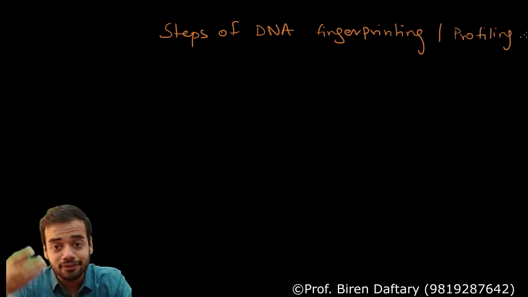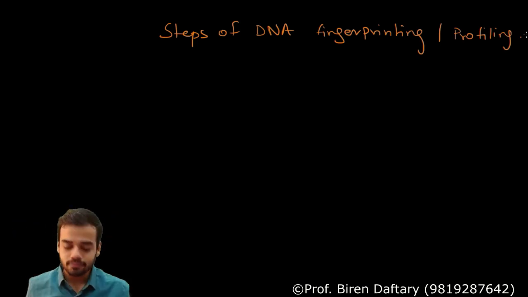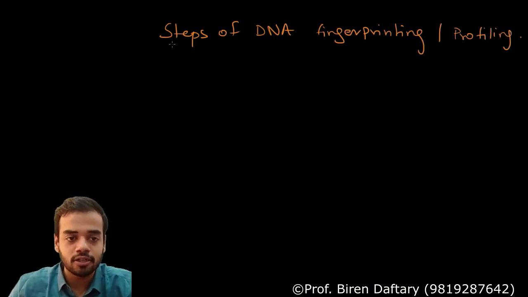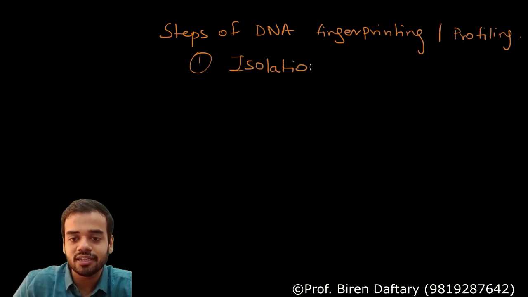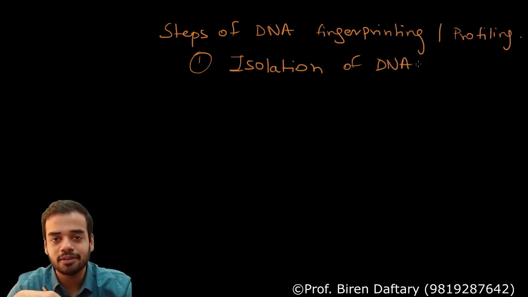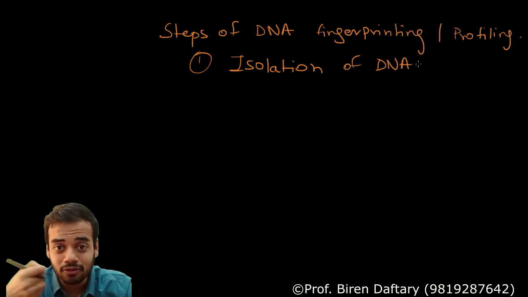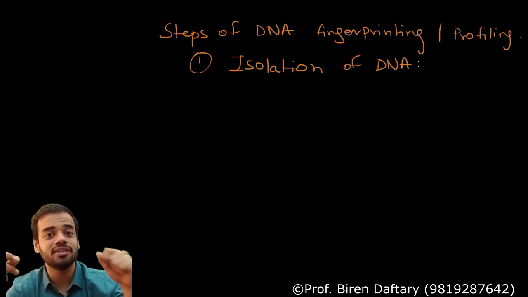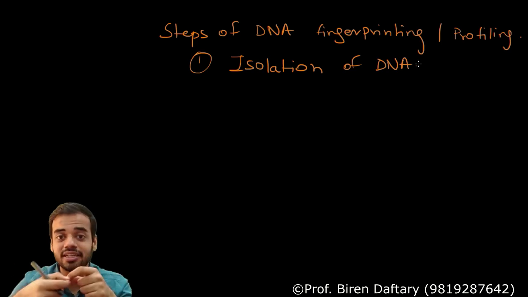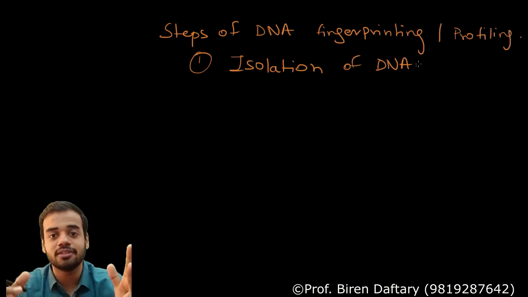Okay, so how this DNA fingerprinting is done, how that gene sequence is obtained, that we are going to study now. Steps. There are 7 steps. Now the first step of DNA fingerprinting is isolation of DNA. Okay, what is isolation of DNA? Very simple. You have to remove the DNA from the sample. Now if it is a hair sample, you cannot use the entire hair. You have to remove the DNA from the hair. So for that you have to use chemicals. You must have seen they put that hair in a test tube, then they add chemicals, they mix it. What happens is the DNA from that hair is removed, everything else gets degenerated. So that is the first step, isolation of DNA.